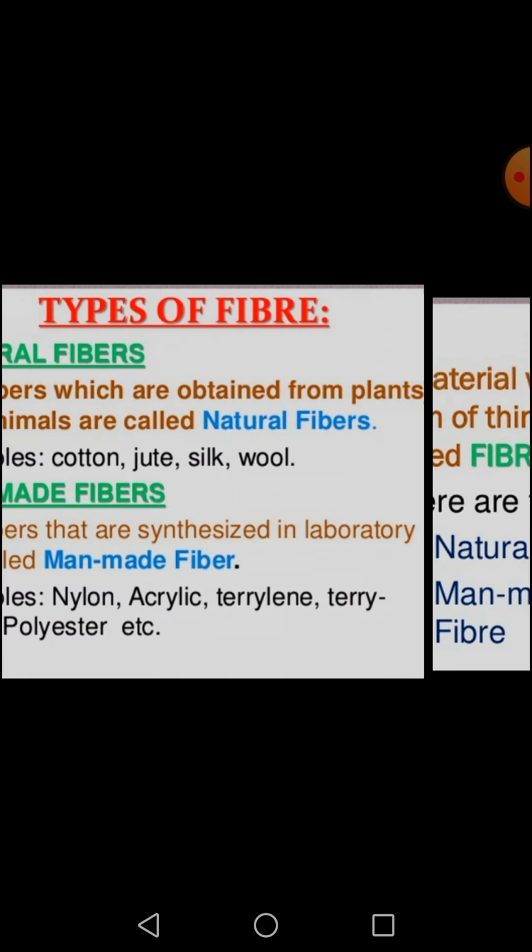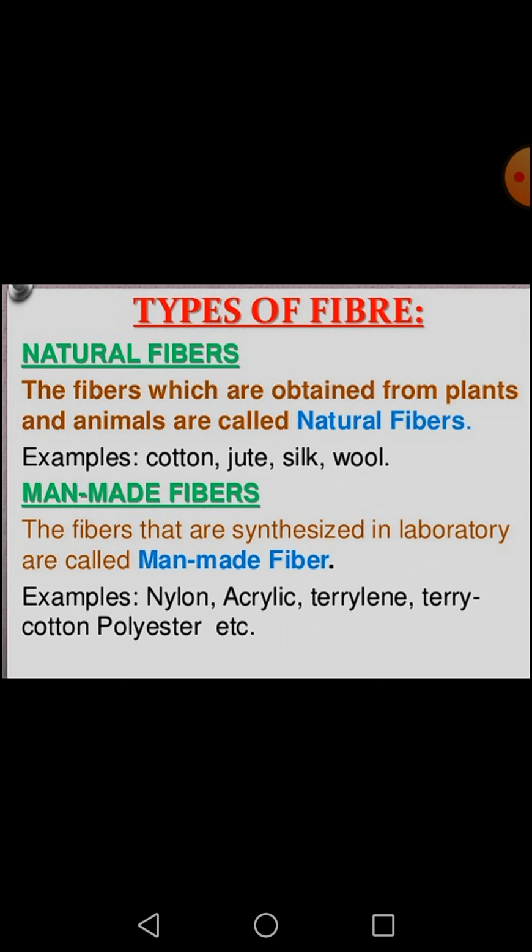Natural fibers are those fibers which we get from plants and animals. Like we get some fibers from the plants, they are called plant fibers, and we get some fibers from the animals, they are called animal fibers. Like we get cotton and jute from the plants. Cotton is got from the cotton plant and jute from the stem of the jute plant. So cotton and jute are plant fibers.